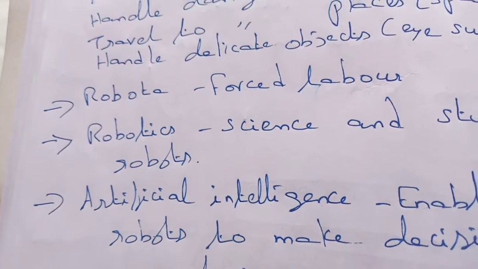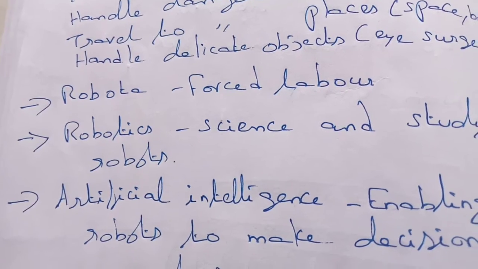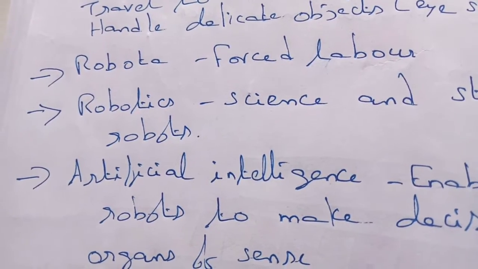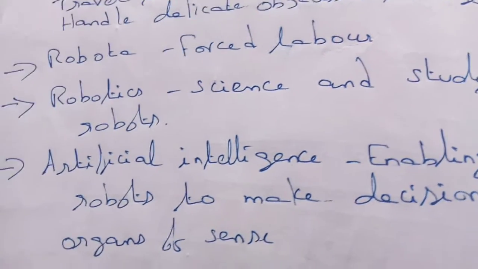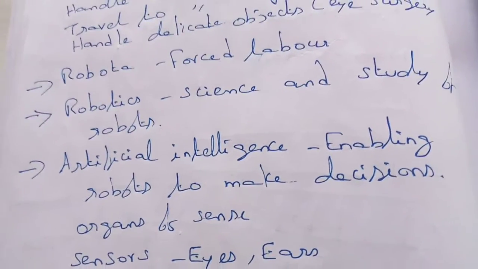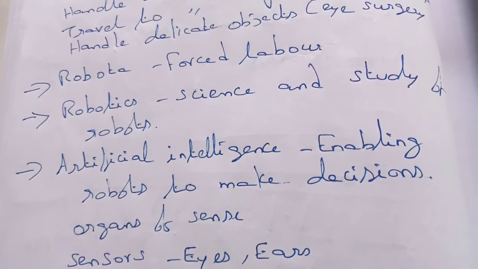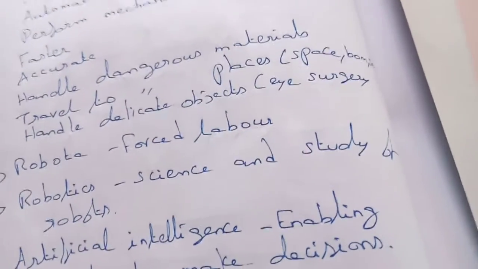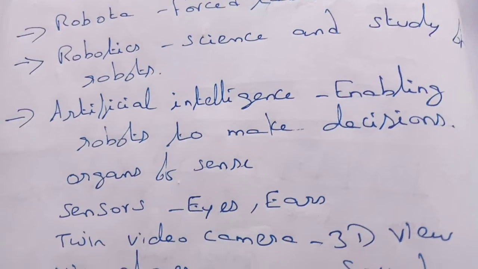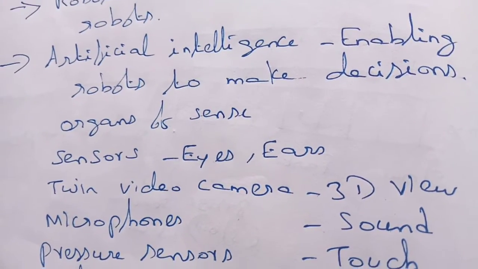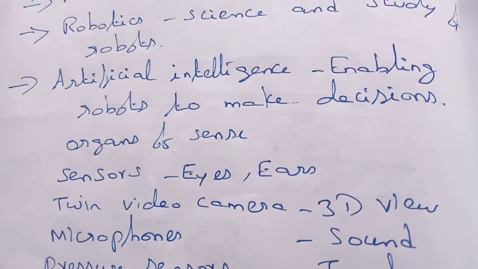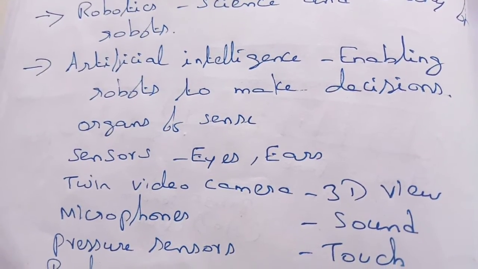Now, robota, this name robota means forced labor. From this word only we have got the word robot. Robotics means the science and study of robots. Artificial intelligence means making robots able to make decisions. If we want some help in making decisions, we can consult these robots. So CEOs and doctors, all those people, if they need some guidance, can consult these robots. They will give them guidance. Those types of robots are called artificial intelligent robots.